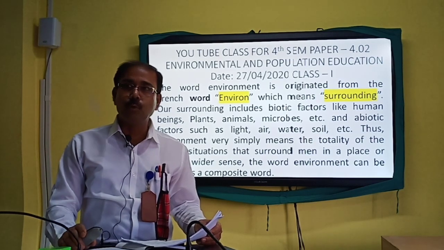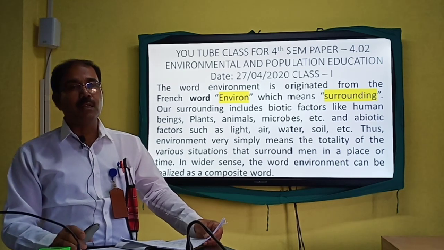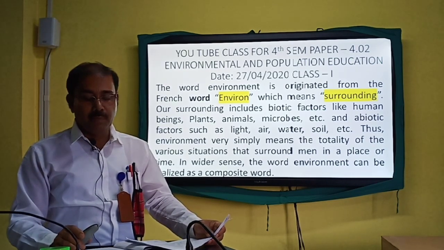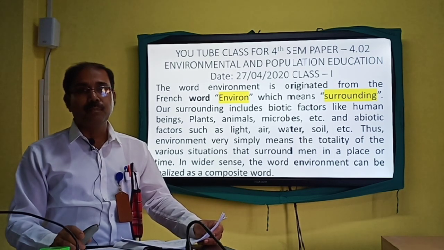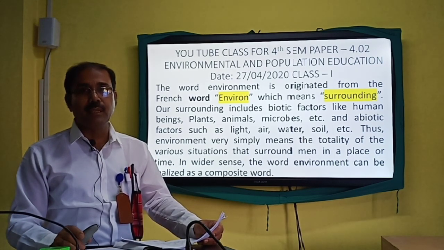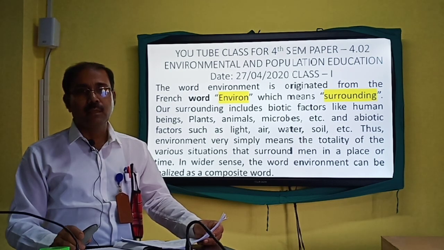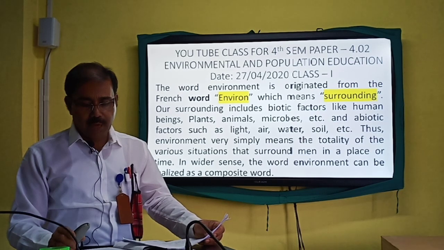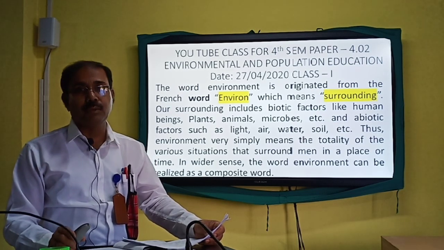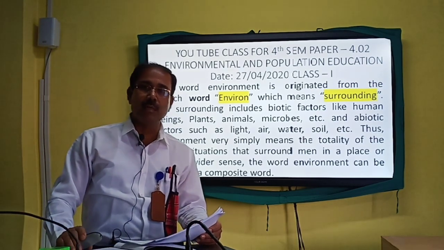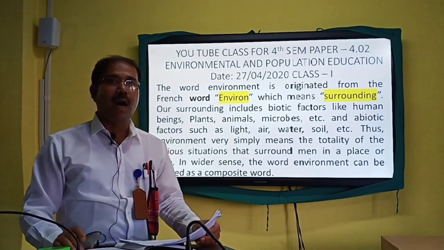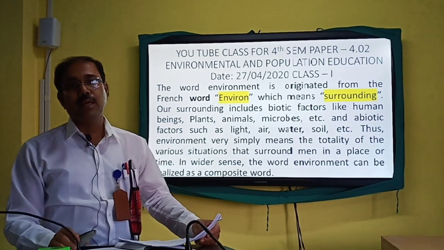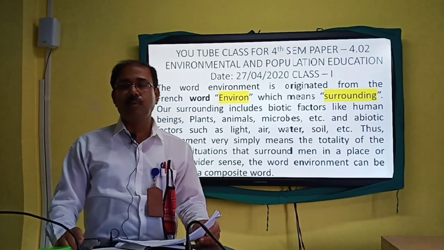Still, for the two parts, in each of the parts of the paper, there are four chapters in the environmental section and four units or chapters in the population section. So today we are to discuss the first unit, the name of which is environmental education. And once we discuss environmental education, other students of all the streams, particularly science, arts and commerce, also will get all important information.